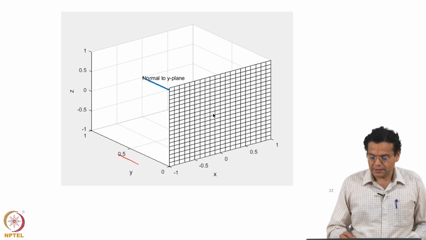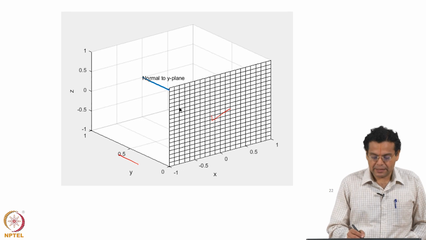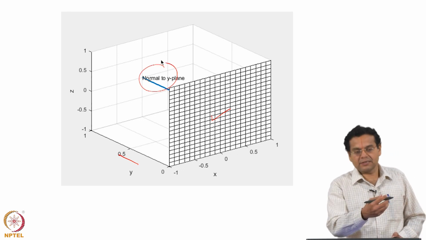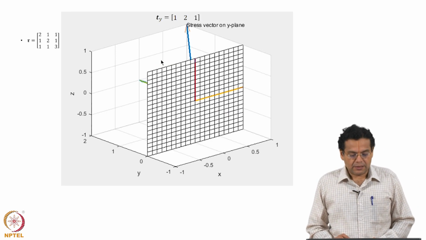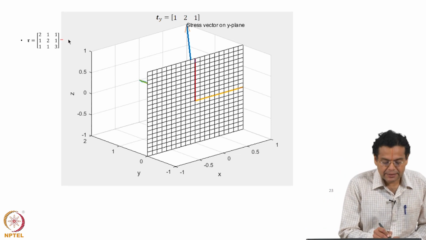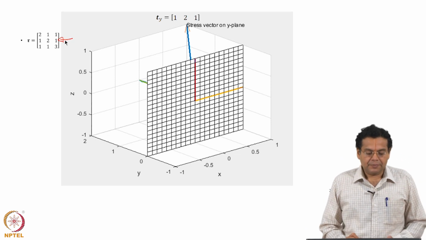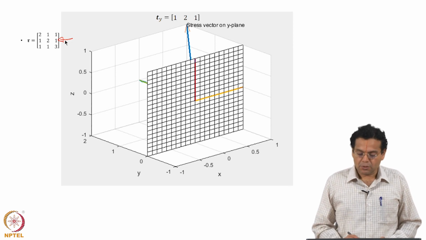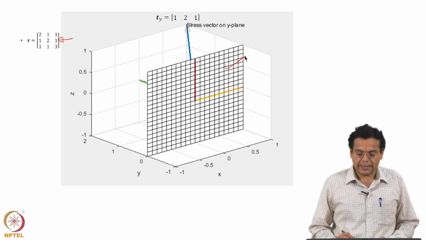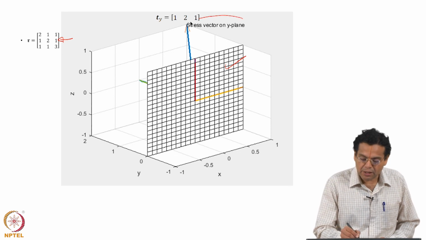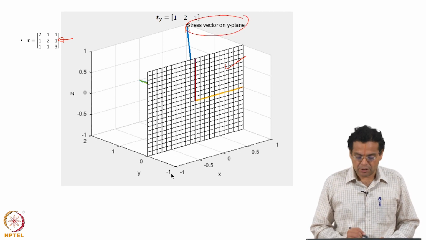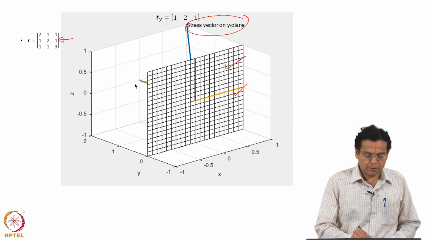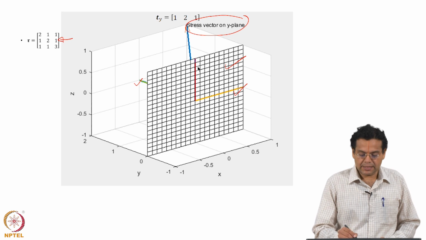That is why this is the y plane, and the normal to the y plane is facing away from us. Similarly, the second row represents the components of the stress vector acting on the y plane. So this is our y plane and the stress vector acting on the y plane is shown and the components are shown. This is the x component, this is the y component and this is the z component.